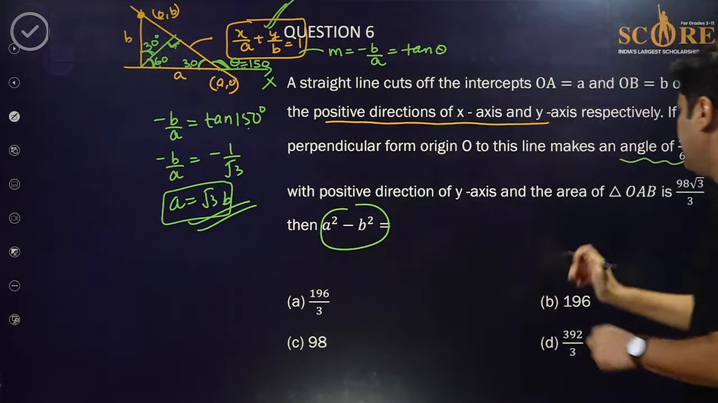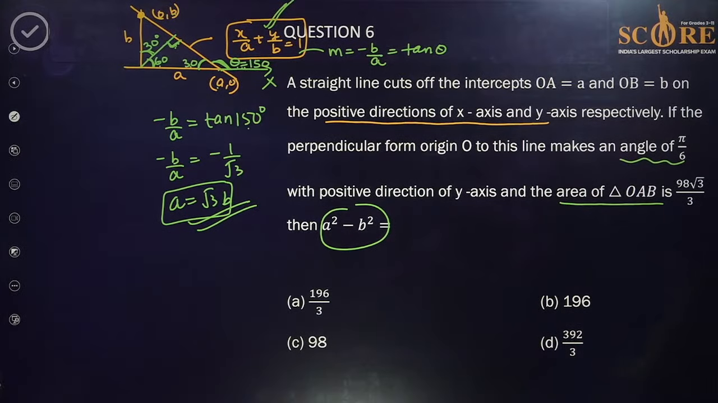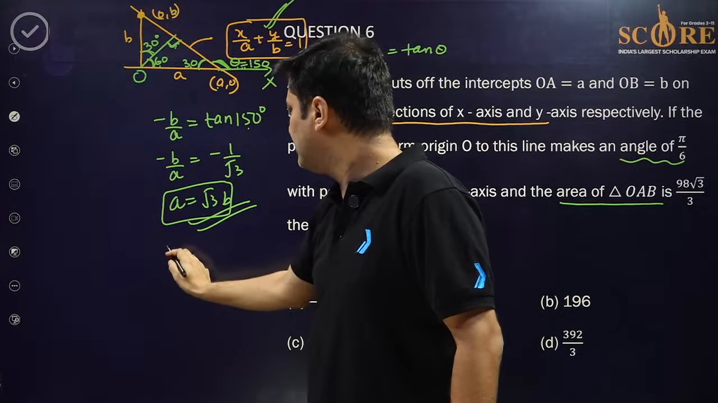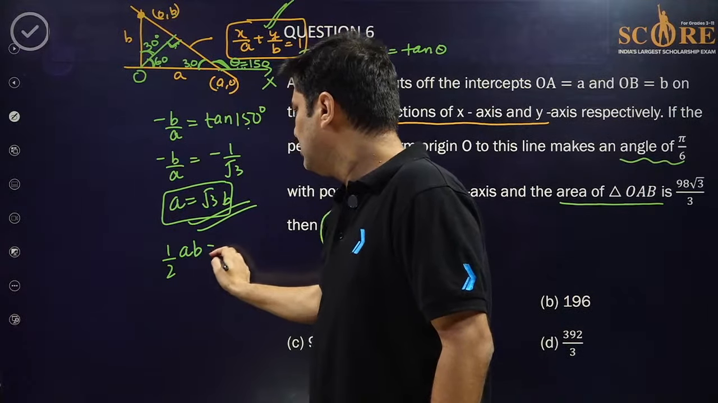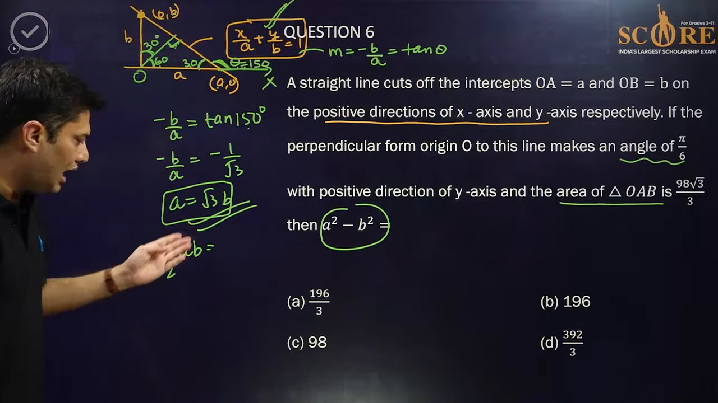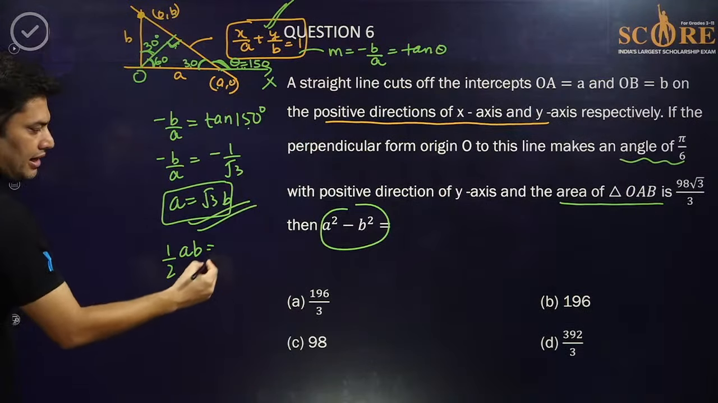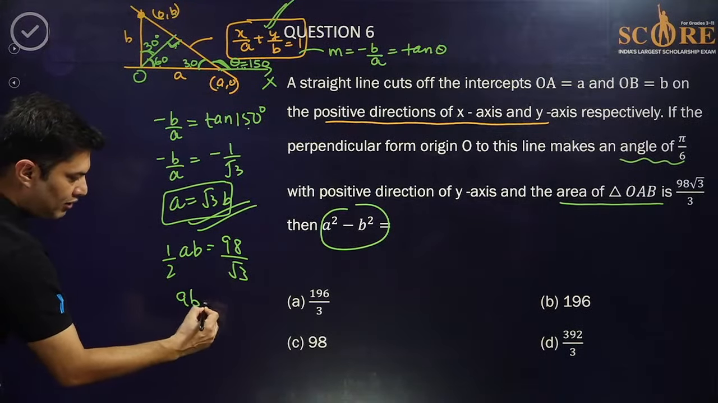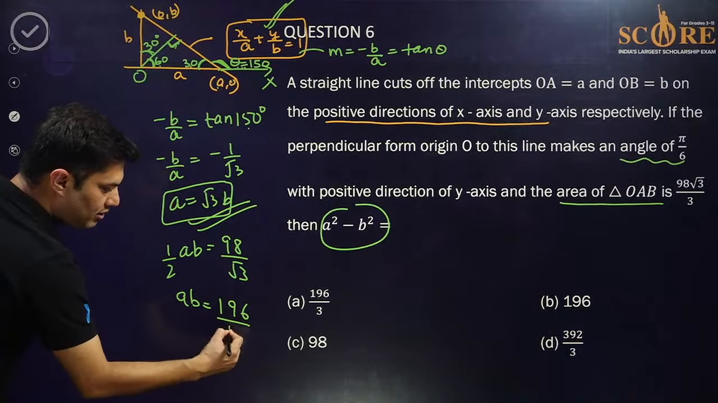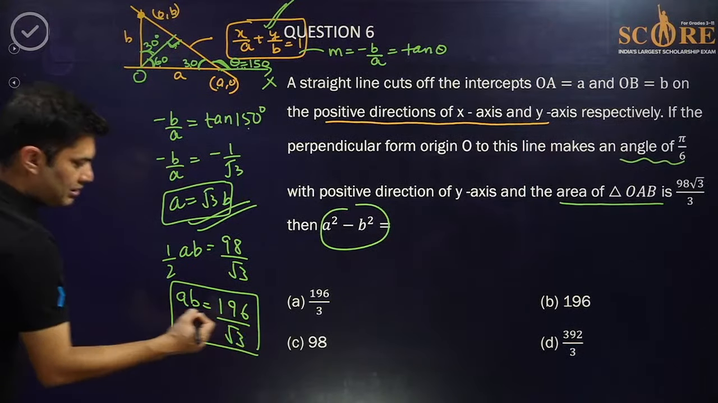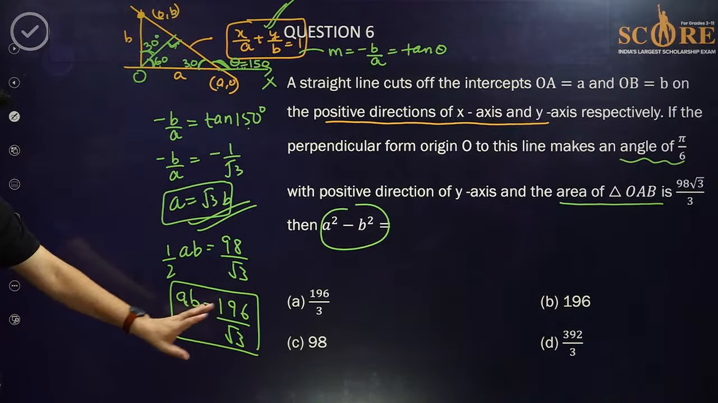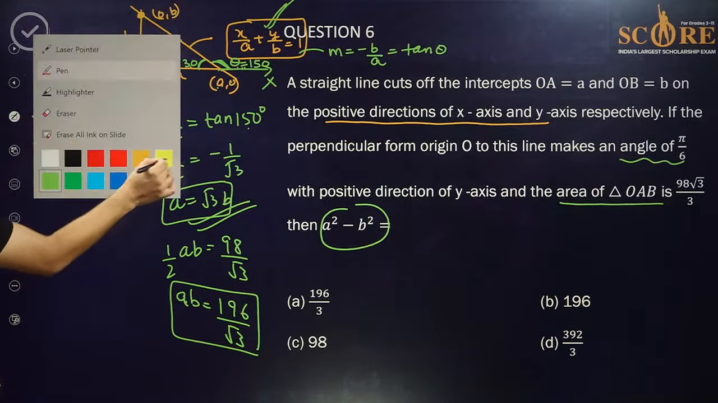Second, the area of the triangle OAB, this is O, half base into height. The area of the triangle OAB is half ab, and the area of the triangle is 98 by root 3. So ab is nothing but 196 by root 3. So you have two equations, two variables. You have a equal to root 3 b and you have ab equal to this. I think you can solve it now. This is quite easy now.